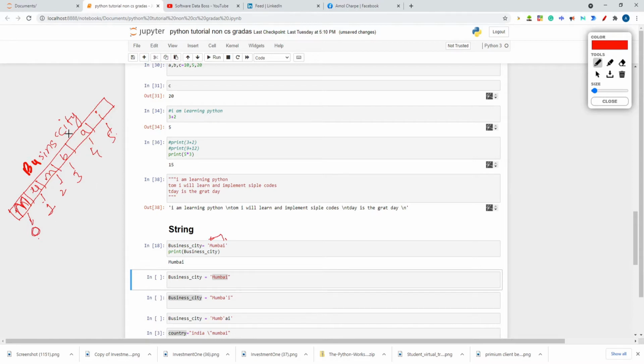Okay. Now, what is indexing? Why do we need indexing? I will tell you later. But remember this at this point of time. So business city is the variable holding Mumbai. When I print the business city, then I am getting that output. Okay. So you can test like this.